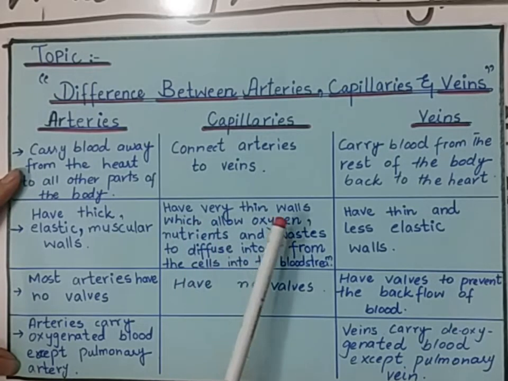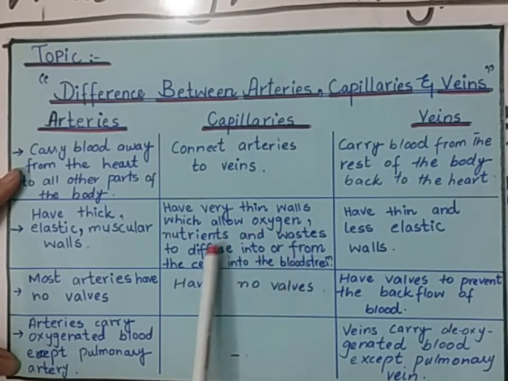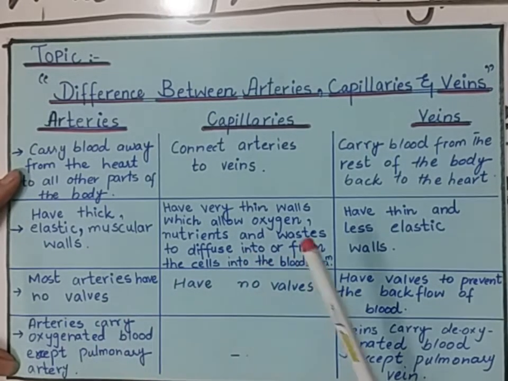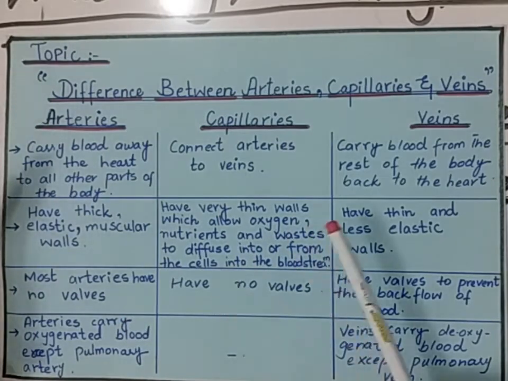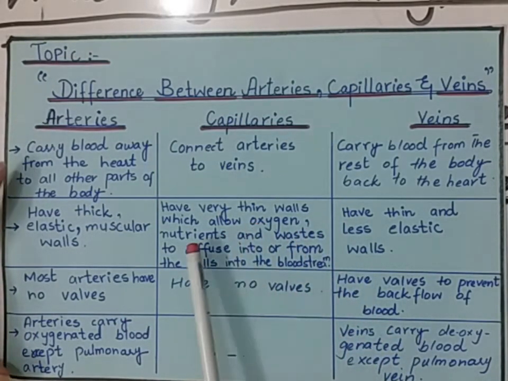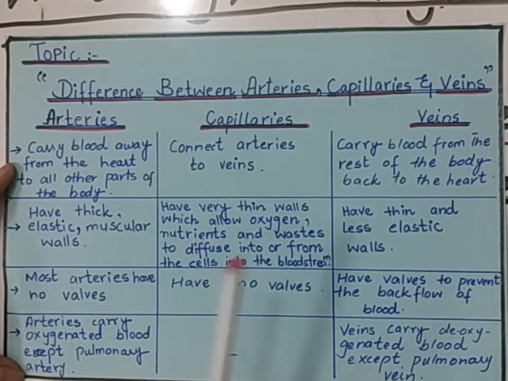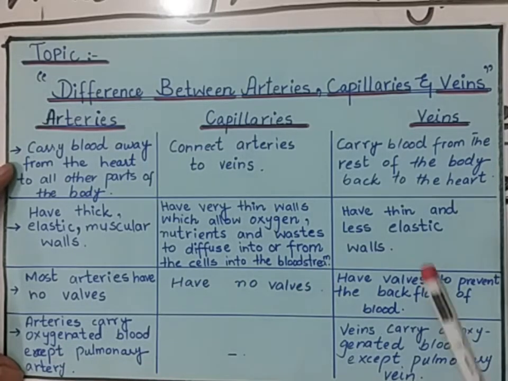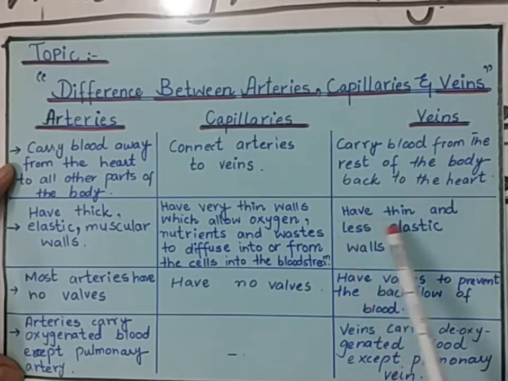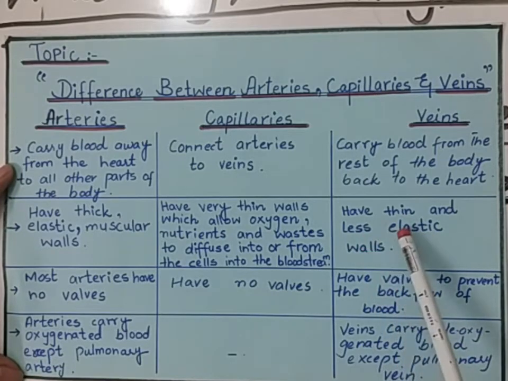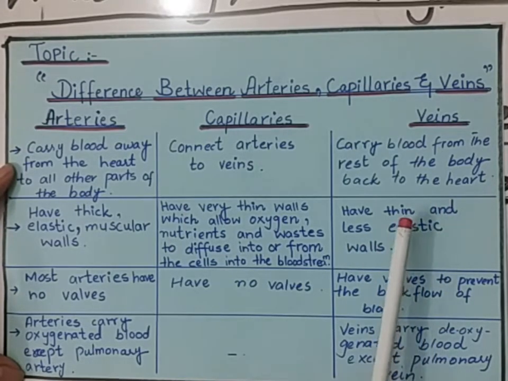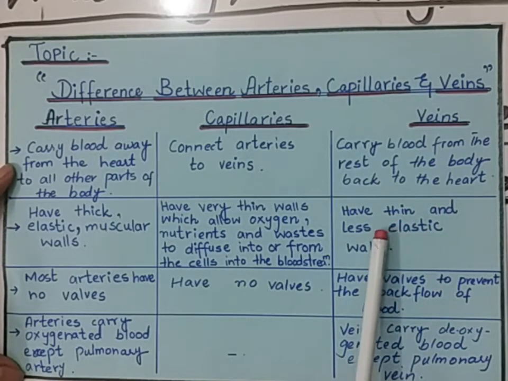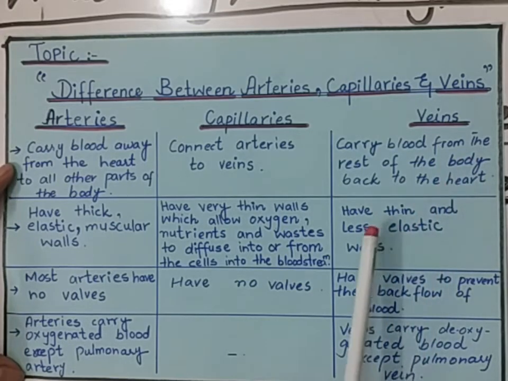Students, capillaries have very thin walls which allow oxygen, nutrients and waste to diffuse into or from the cells and the bloodstream. So the function of capillaries is to allow oxygen, nutrients and waste products to diffuse between the cells and the bloodstream. Next is veins. Students, veins have thin and less elastic walls because there is little pressure in them. So the walls are thin, and as they carry deoxygenated blood, no high pressure is required in the veins.